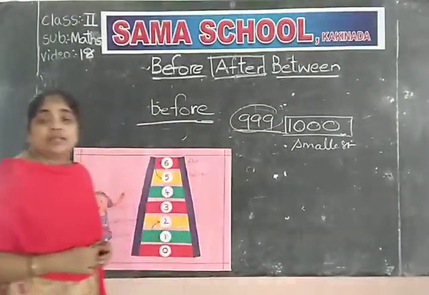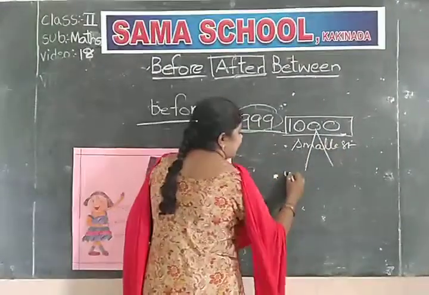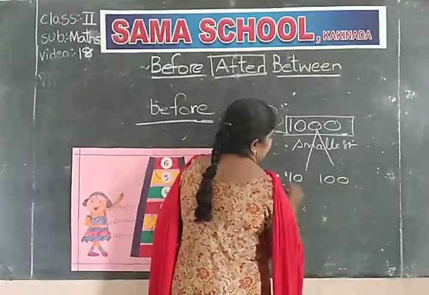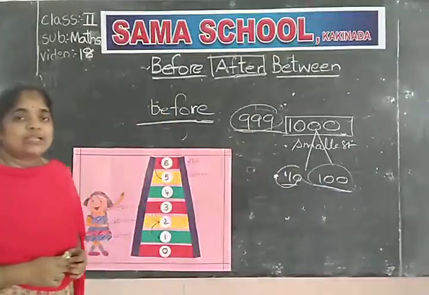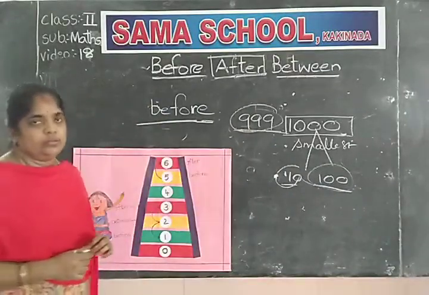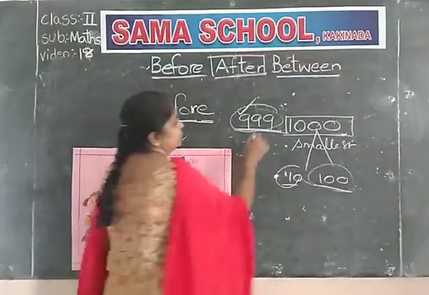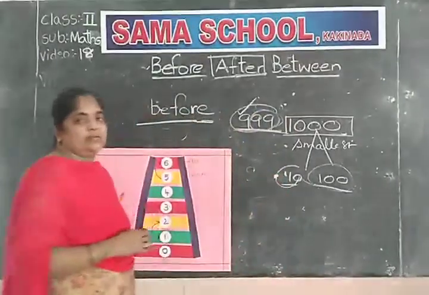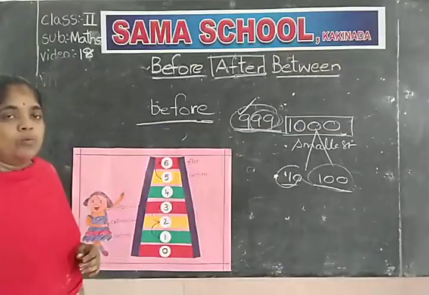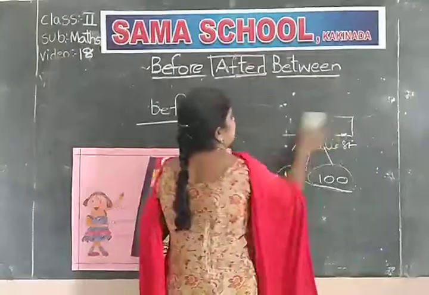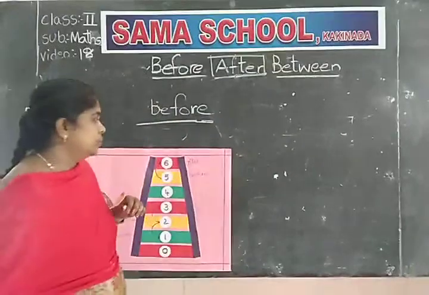999. But do you know 1000 means there are 10 hundreds. 10 hundreds are there in 1000. 10 hundreds make 1000. In 999, see, 9 hundreds are there. We take away one number because it becomes 99. What is the before number for 1000? 999. Okay, children. Next.